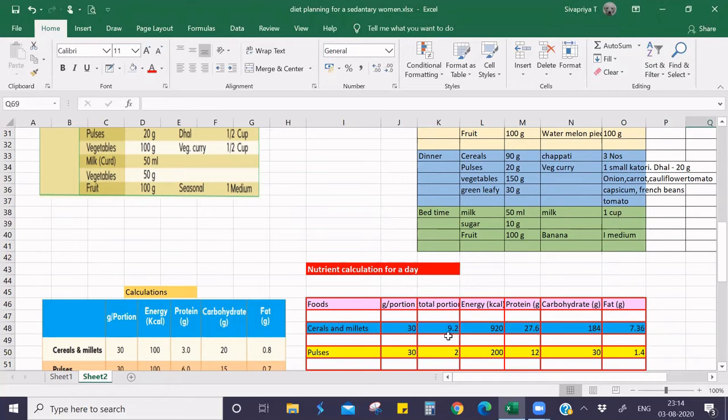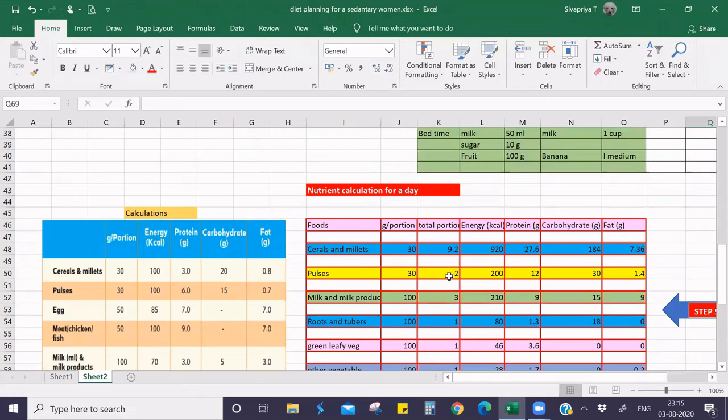So we have 9.2. You go to cereal and multiply the 9.2 with energy, and you get 920. Then the same 9.2 into 3, 9.2 into 20, 9.2 into 0.8. This is 7.36.